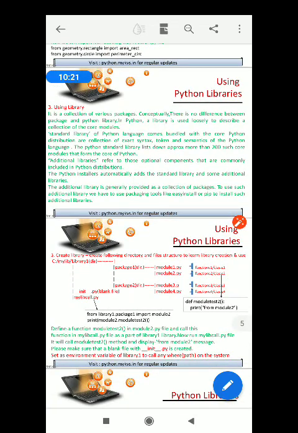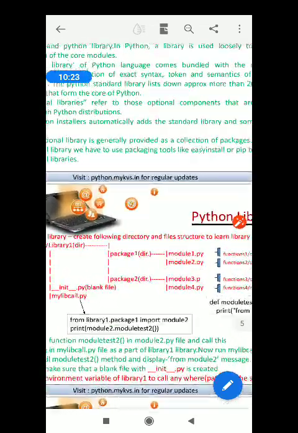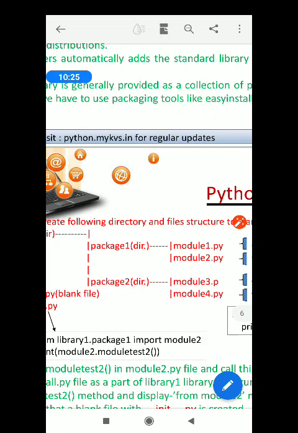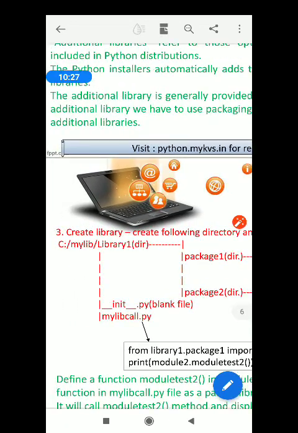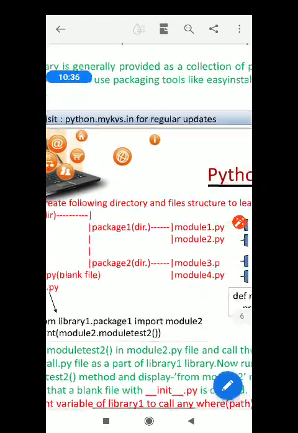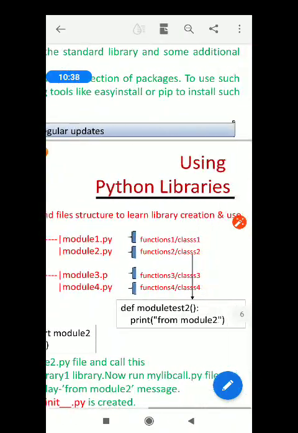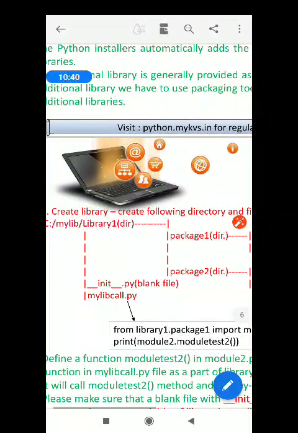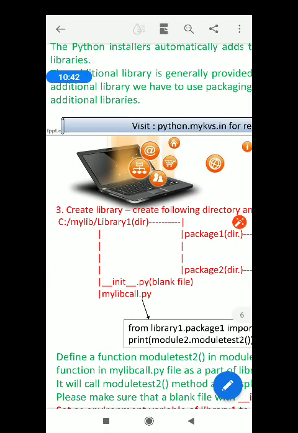Now see how to create a library. You have to draw this in your copy. Note down, create library. For creating a library, a structure is given over here. You have to create this tree structure.